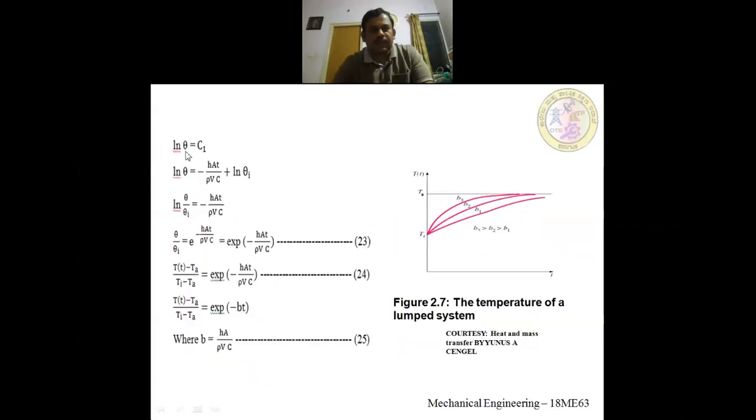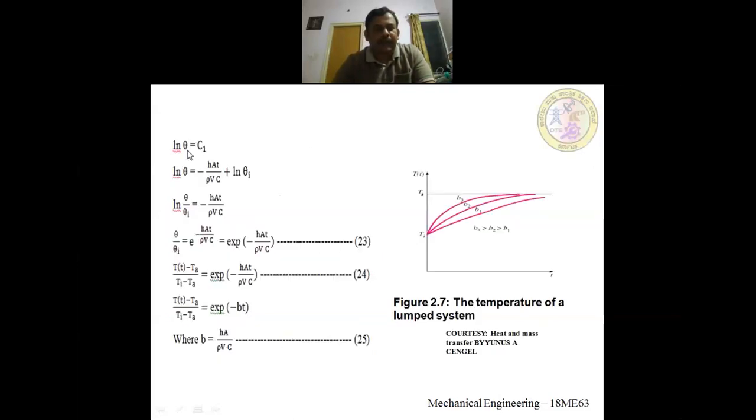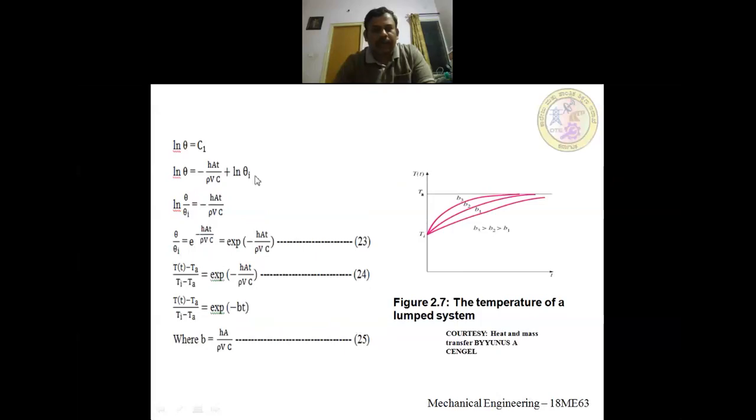Small correction, it is not minus, it is plus only, because this whole term is 0. Then C1 will be ln theta i, so for C1 I am going to write ln theta i. You have to make this small correction, theta i.